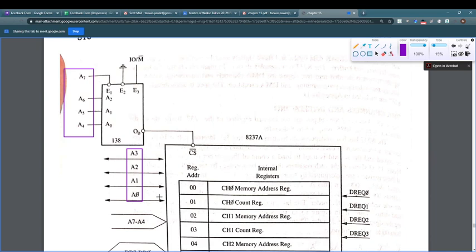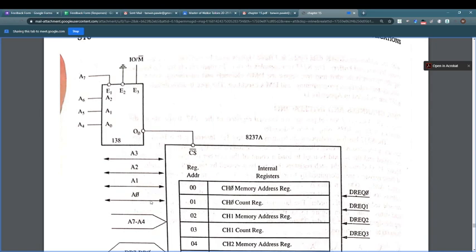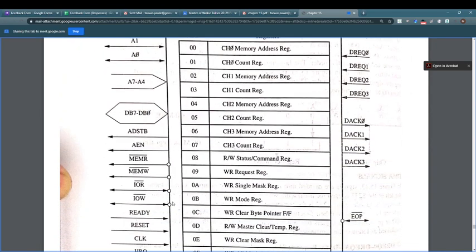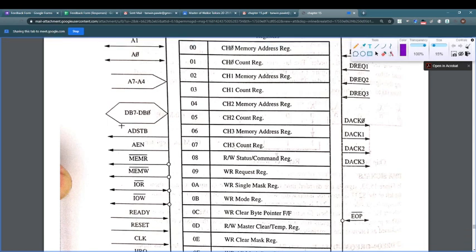But when we need to communicate with memories or peripherals which have a 16-bit address bus, then we require higher order buses, which are given by the latch, and that latch is generated using these two main signals. I will show you in the next topic how these work.